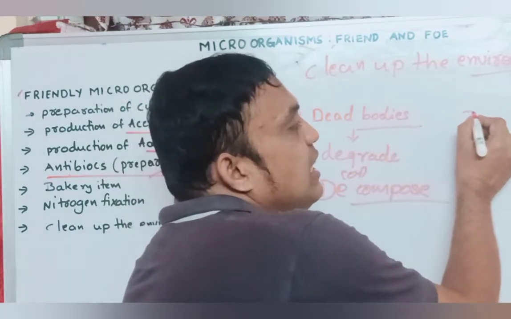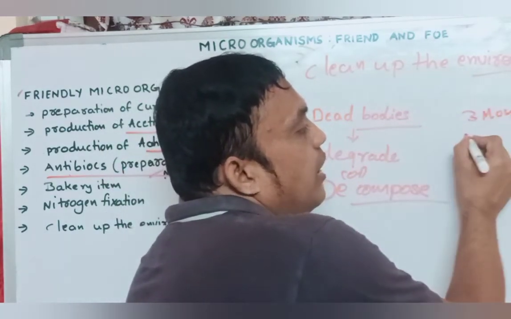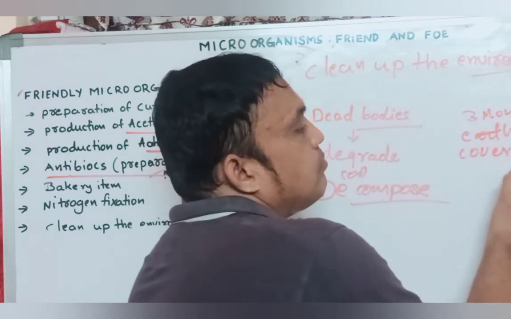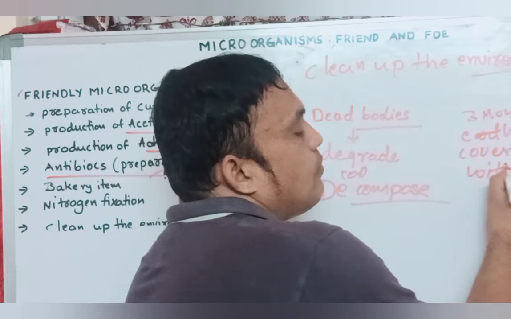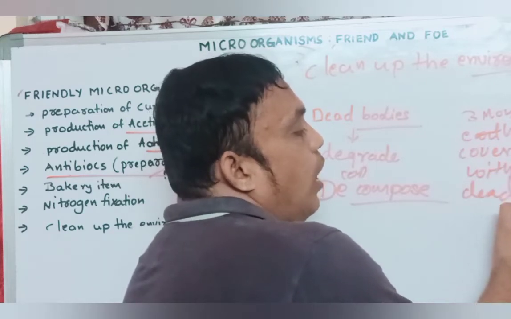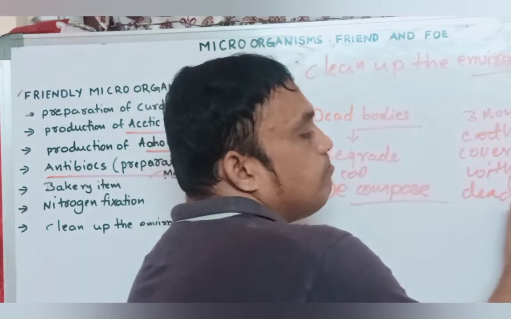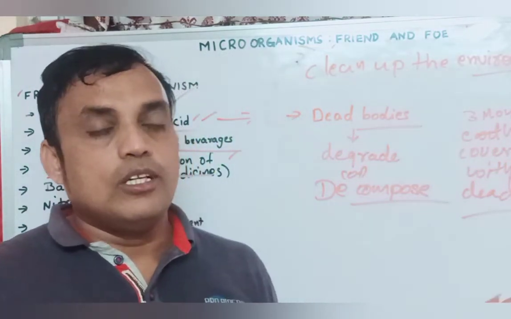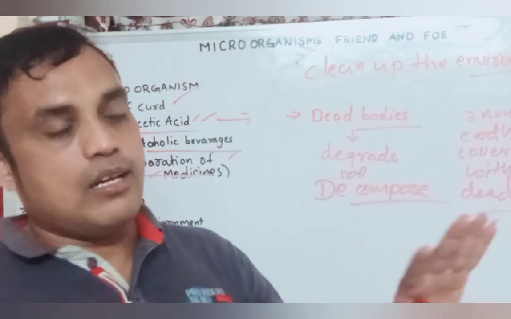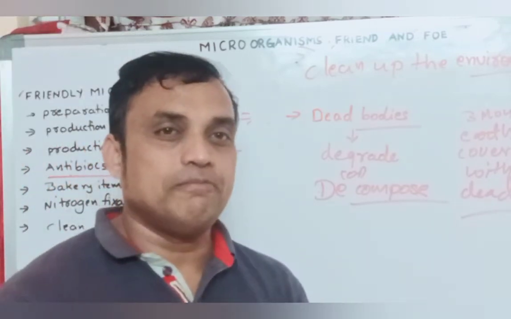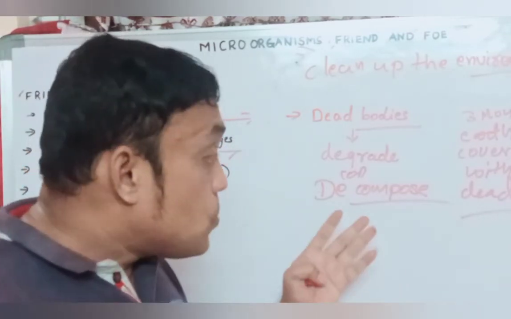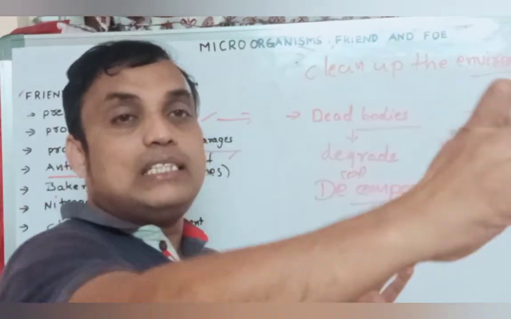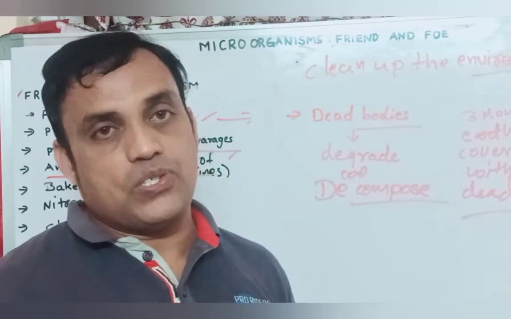Automatically, within 3 months, the earth would be covered with dead bodies. Why? Because all would remain like that only, not degraded, not decomposed. The bodies are not decaying. So what will happen? The earth is covered with only dead bodies.